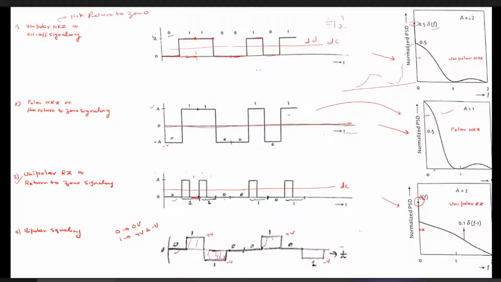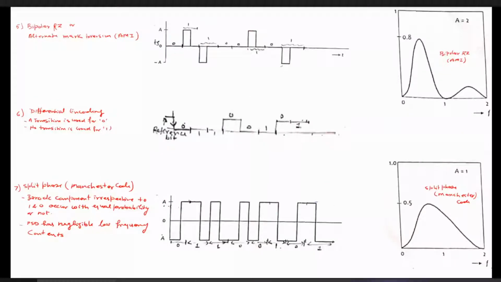But ultimately, the same problem appears here also: if the number of ones and zeros are equal, then the overall DC term will be 0. Otherwise, if it is unequal, suppose the next bit would have been 1, then that would have been represented by minus V here also. And because of this, a small DC term may be present at the output. But that DC term is small relative to the other cases we have studied, especially the first and second cases, and it is very much comparable with the second case.